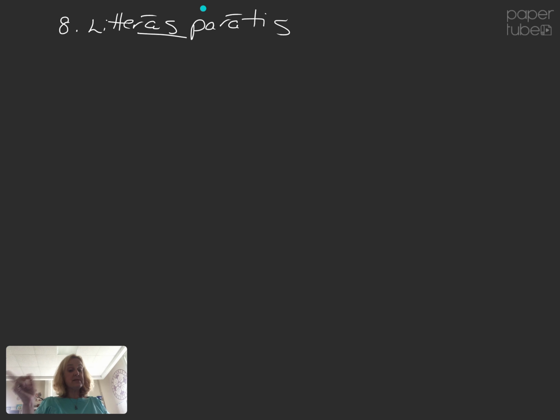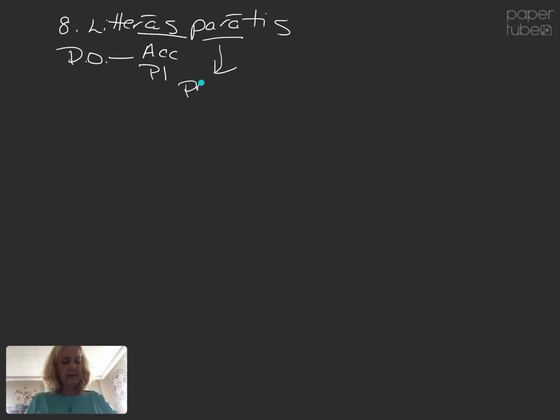Literas paratis. As, long A-S. This is not o or m, s, t. That would require a verb, and we don't know a verb litero, literare. But we do know litera, literae. So this is accusative plural, my direct object. Paratis, paro, parare, means to prepare.